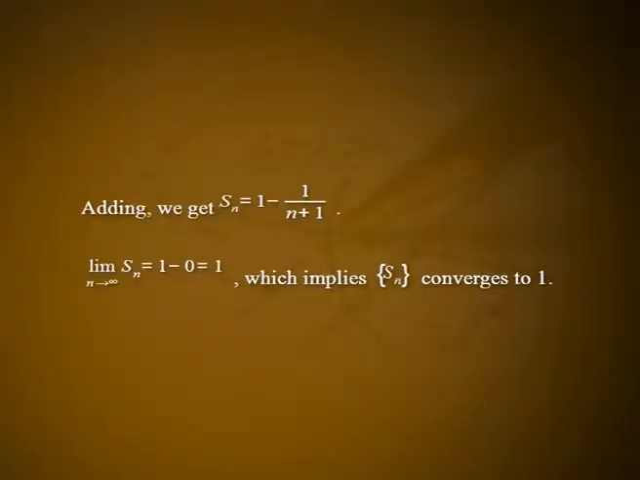Adding, we get Sn is equal to 1 minus 1 by n plus 1. The limit of Sn as n tends to infinity is equal to 1 minus 0, which is equal to 1, which implies the sequence Sn converges to 1. That is, the given series converges to 1.